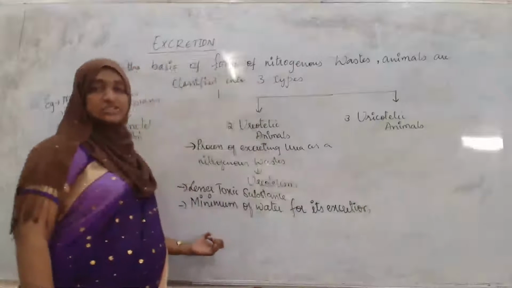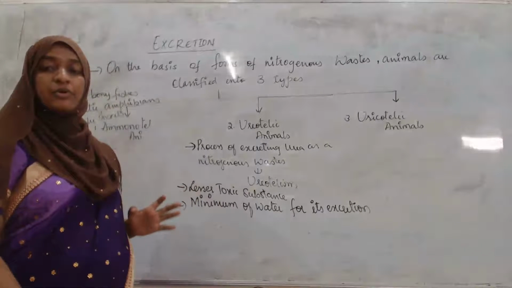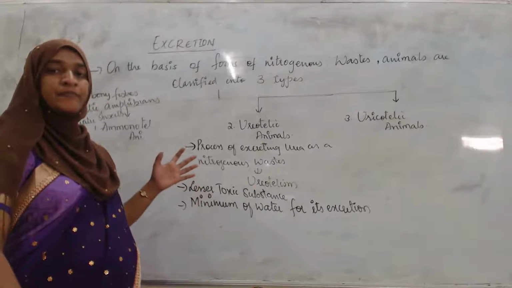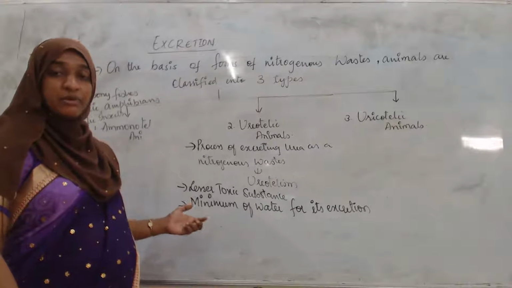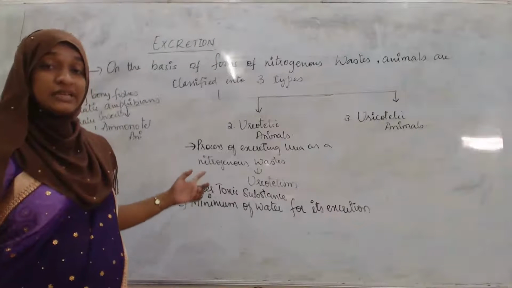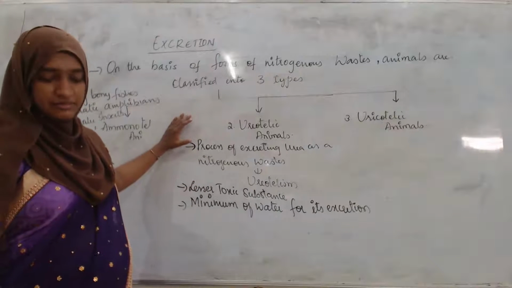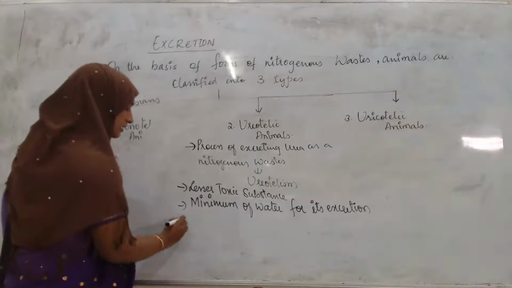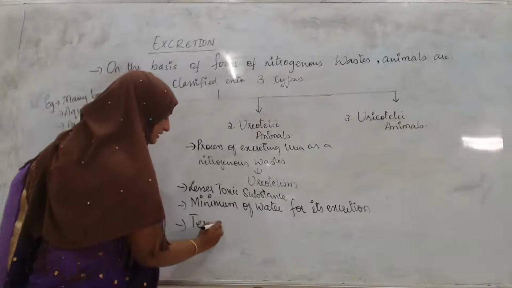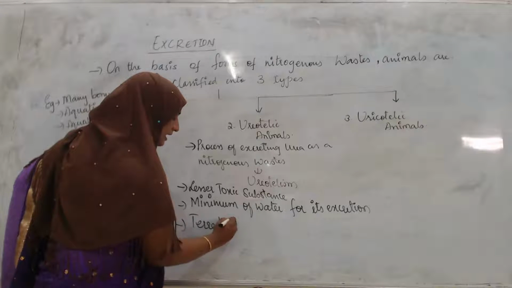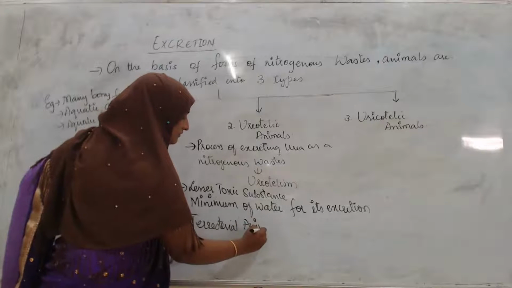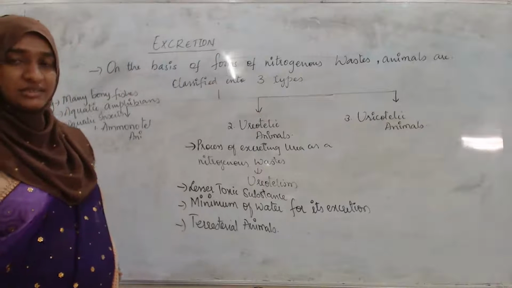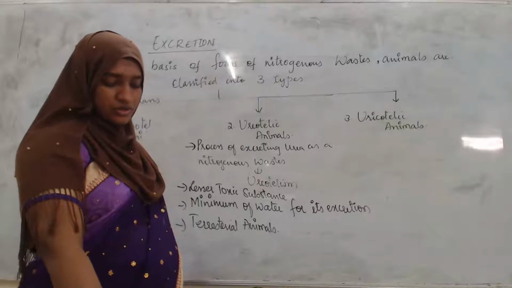So as it requires a minimum amount of water, which animals will exhibit ureotelism? It is the terrestrial animals, the animals which live on the land. In them we can see the process of ureotelism.